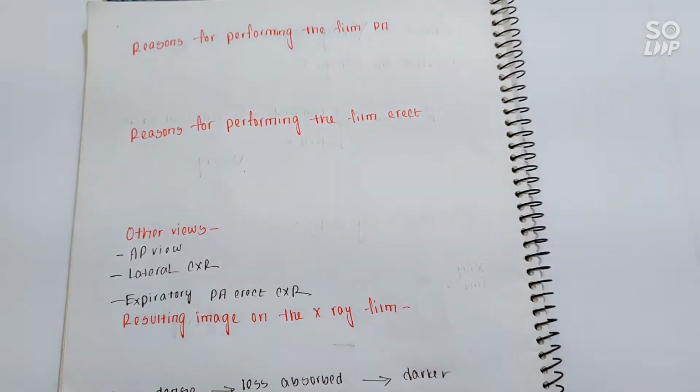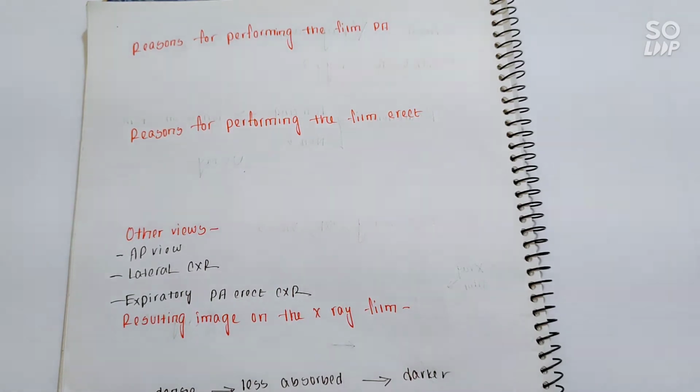Reasons for performing the film in posterior anterior view: first reason is, if we take X-ray film from anterior posterior view, our cardiac size will appear larger, which will give us a false interpretation of cardiomegaly. The second reason is that as we rotate the shoulder, it can get out of the way of X-ray beam. So, for these two reasons, posterior anterior view is regarded as a standard view.